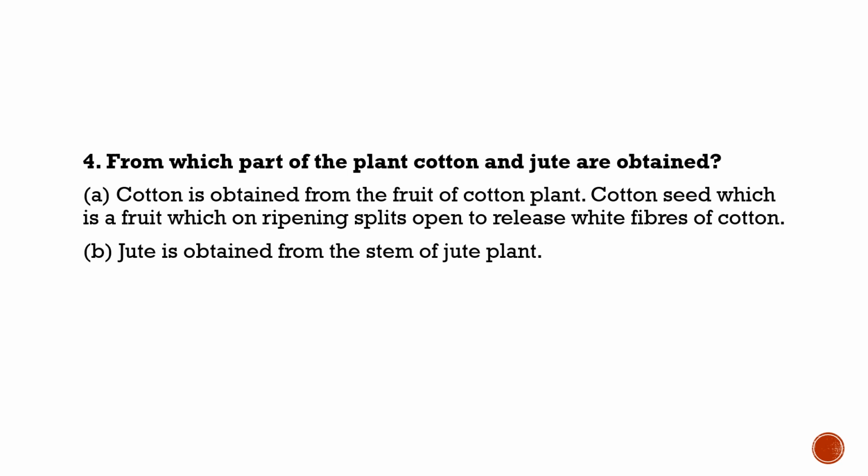Now, from which part of the plant are cotton and jute obtained?